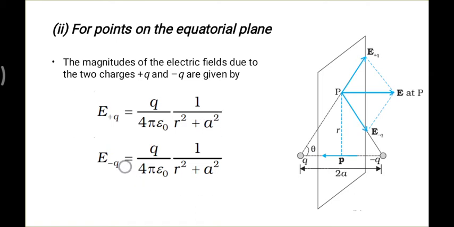In the case of q, which is here, where we have to find how far it is, they are the same as what we are seeing, because this is also r, this is also a. This distance is very similar to this. All other things are the same. So both expressions are exactly similar, as you can see.